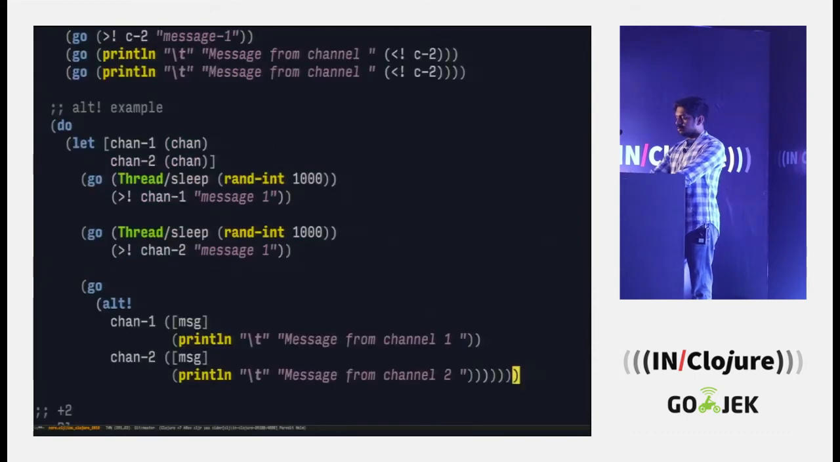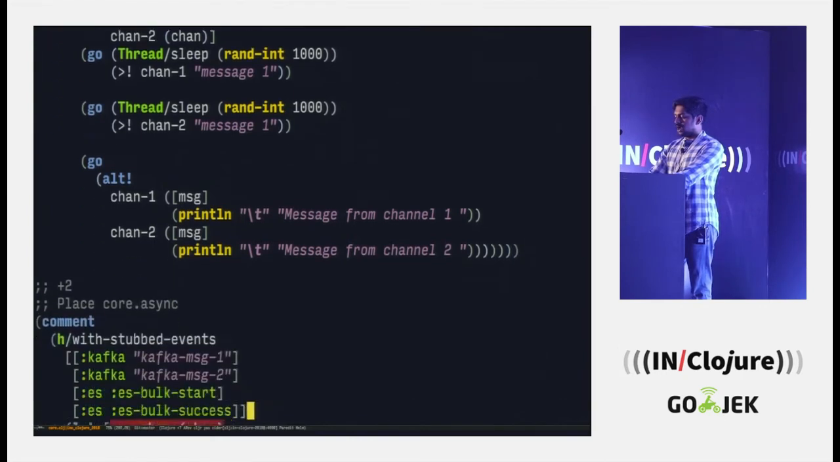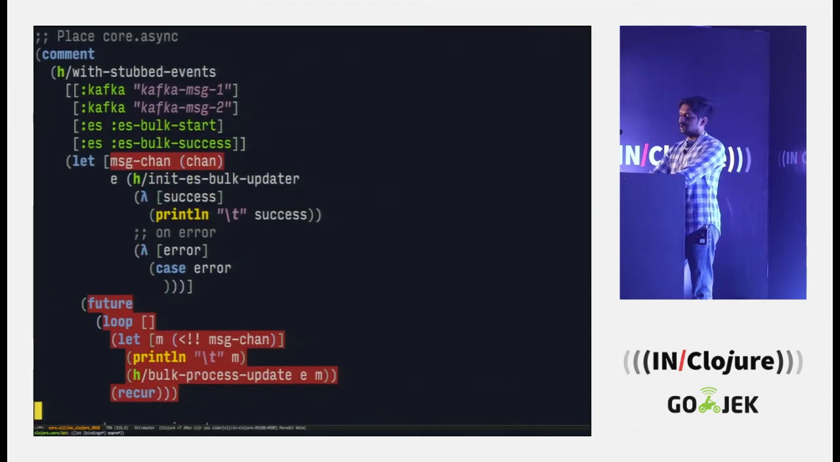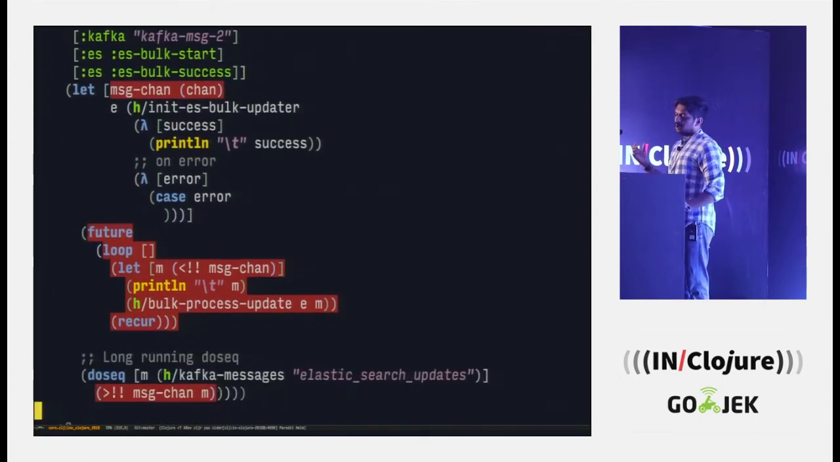So this is all great, but how is it useful to fix our problem? We don't want coinciding Kafka messages when a bulk process is happening. So let's go back to our problem, and we have introduced a new thing called message channel. We have decoupled our bulk process update into a different process, and we are just pushing messages into a channel called message channel. If you notice, there are double bangs, which just means you can use your core async API outside Go blocks.